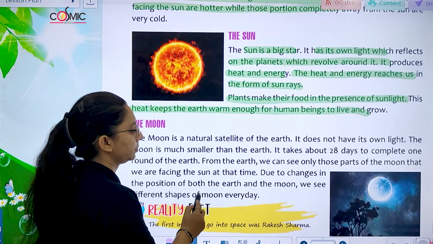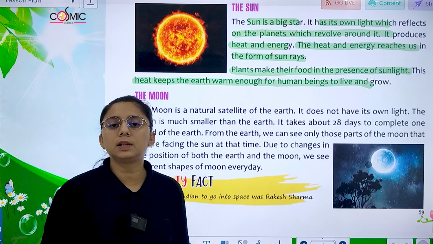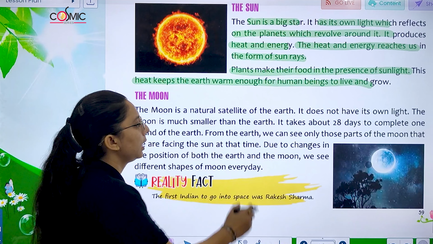Next is the moon. The moon is the natural satellite of the earth. It does not have its own light.